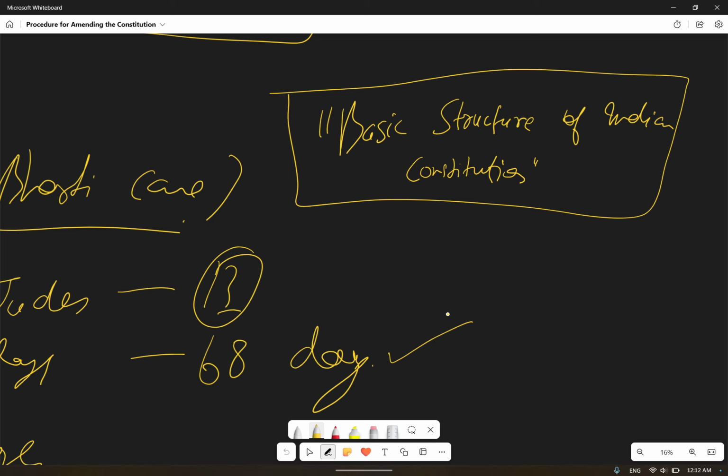It means that you can't change the foundation of a building. If you change it, it will be a different building. Once a building is built, it is built upon a certain foundation.